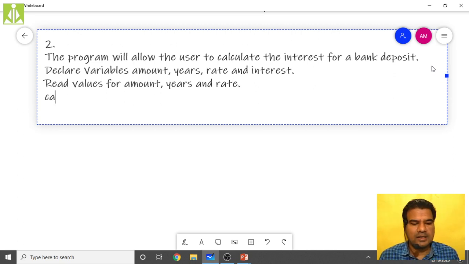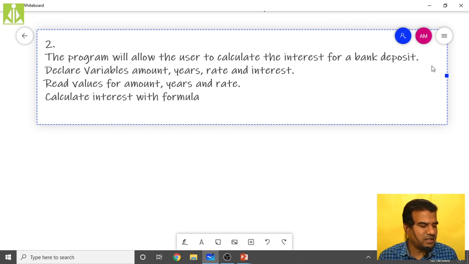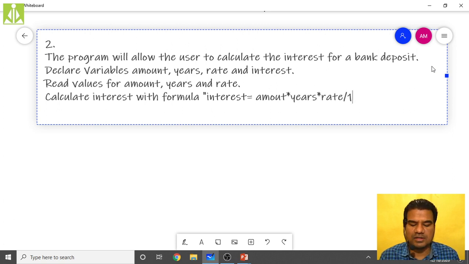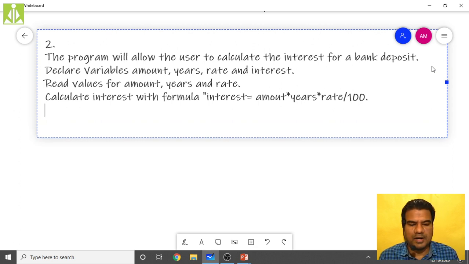Then calculate interest using formulae, because by seeing this the person will understand that we are using some mathematical formulae. Okay, calculate interest with formulae. Interest equals amount multiplied with years multiplied with rate divided by 100, PTR by 100, full stop. Then print